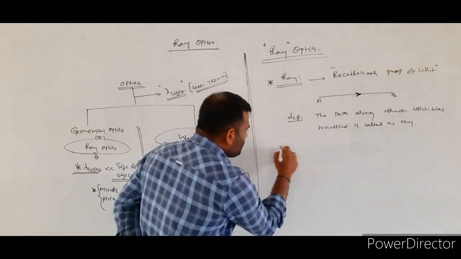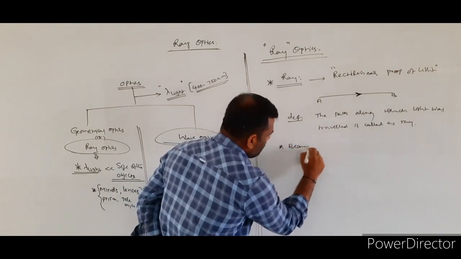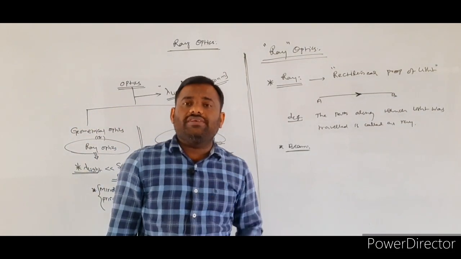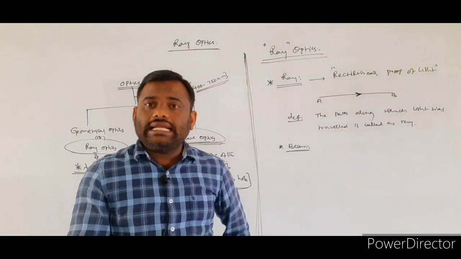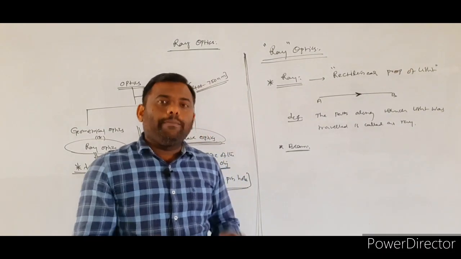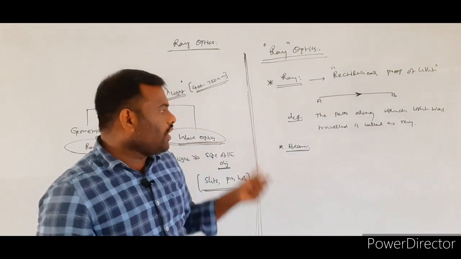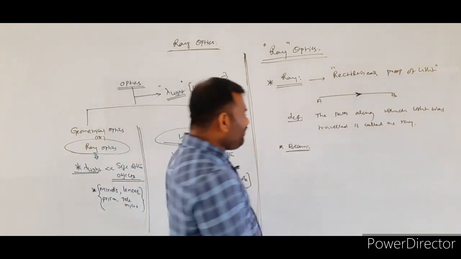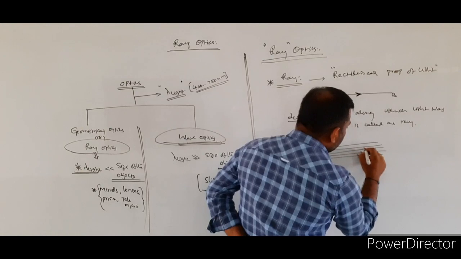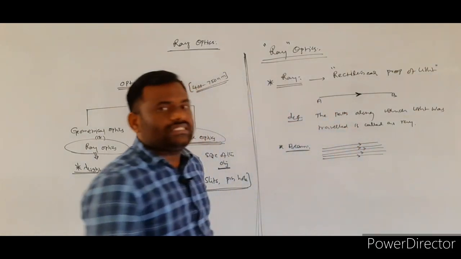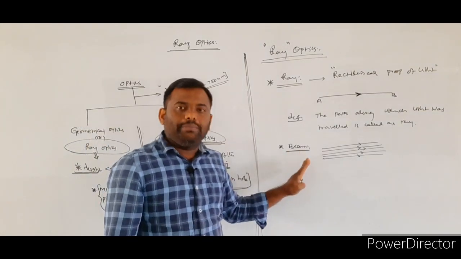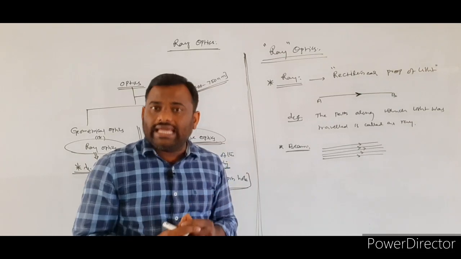Next, another definition is the beam. If you consider any light source, a light source does not emit a single ray; a bunch of light rays will come out. So how can we define a beam? A beam is nothing but a bunch of light rays, a collection of light rays. So once again, a bunch of light rays is called a beam of light.